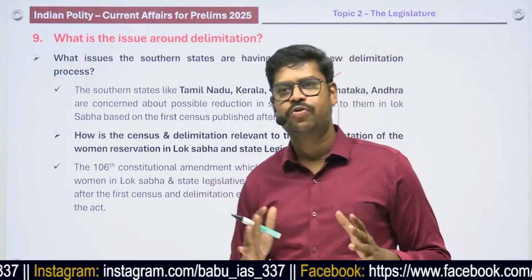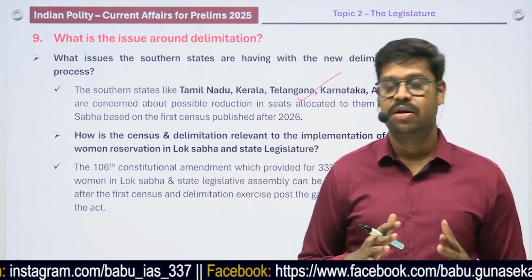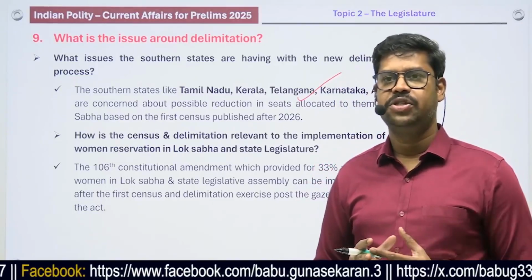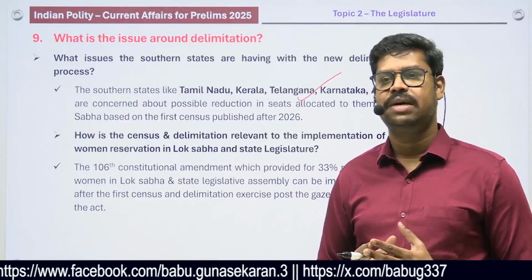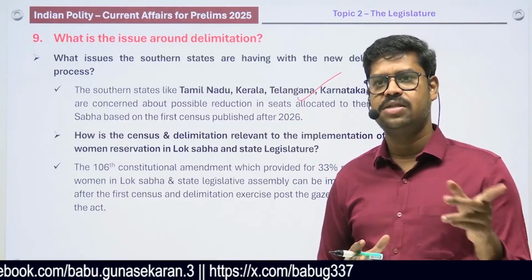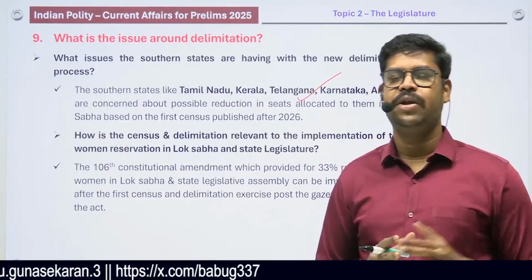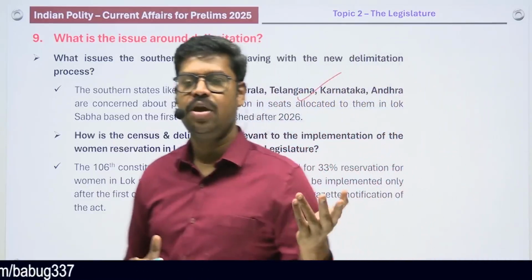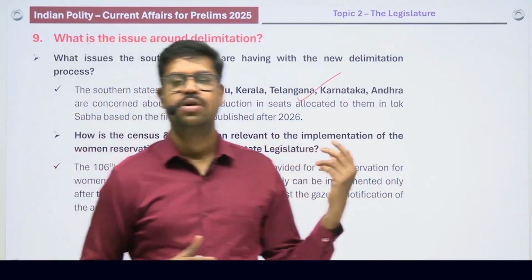So what type of questions can be asked from this particular area? A lot of questions can be asked. They can ask you what a delimitation commission is. It's a statutory body established by an act of Parliament. I think last year there was a question, how many times has a delimitation commission been established? 4 times. Very simple answer. And they can ask you about a number of other things.